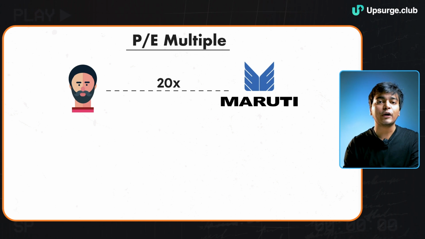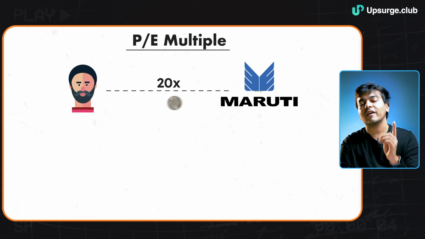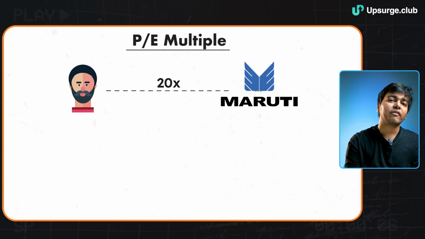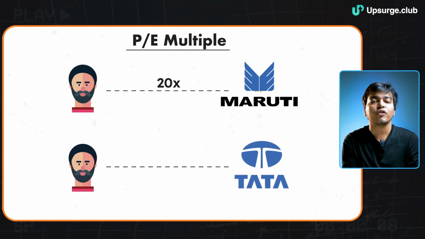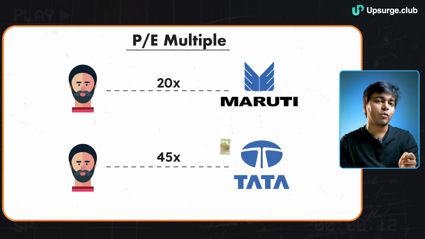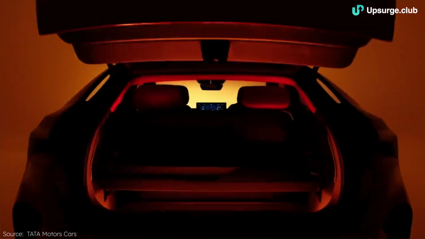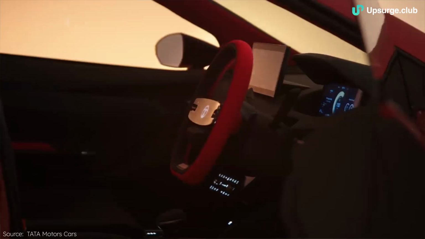In that case, you're willing to pay Maruti Suzuki a price of 20 rupees to earn that 1 rupee of earnings. Likewise, say the PE multiple of Tata Motors is 45. In that case, you're willing to pay 45 rupees to earn that 1 rupee of earnings of Tata Motors. The reason you're willing to pay a higher price for Tata Motors is because it might be futuristic in nature, it has done a decent job in the EV space and all those things.